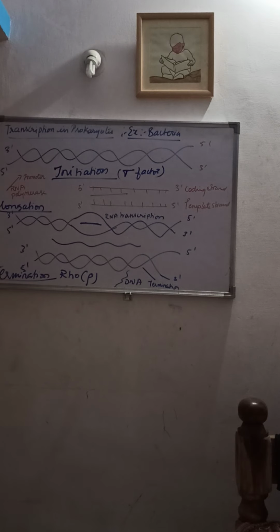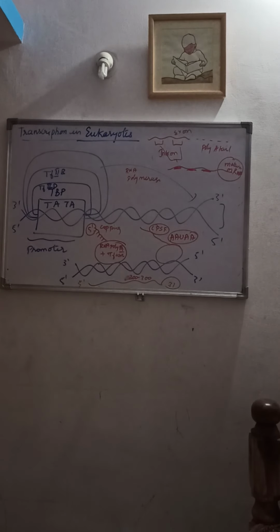Now moving on to the next: transcription in eukaryotes. Unlike the prokaryotes, in which a single RNA polymerase transcribes the 3 different RNAs, that is mRNA, tRNA and rRNA, in eukaryotes 3 different RNA polymerases are responsible for the transcription of these 3 different RNAs.